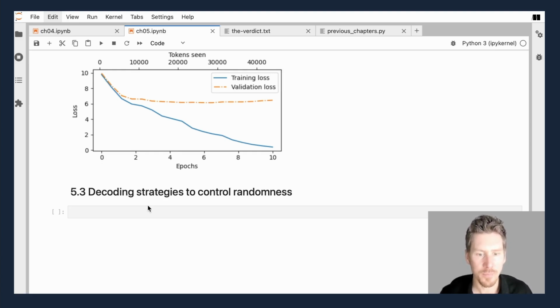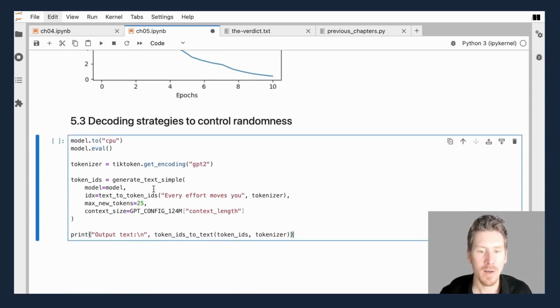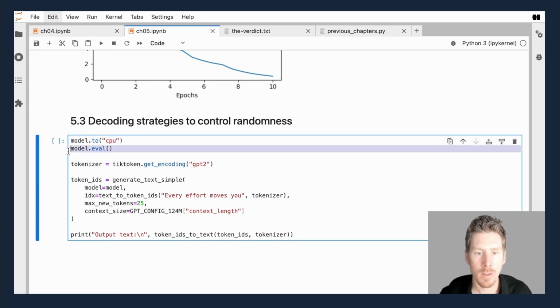To start, because it has been a while, just to show you again what we have. We have trained the model. Let's just move it to the CPU to make things simpler. You can keep working on the GPU, but for simplicity, let's move things back to the CPU and put the model into evaluation mode to disable dropout and everything.